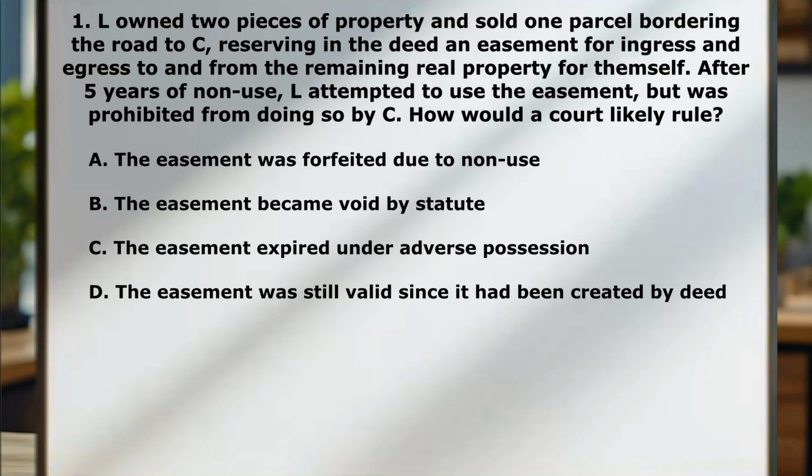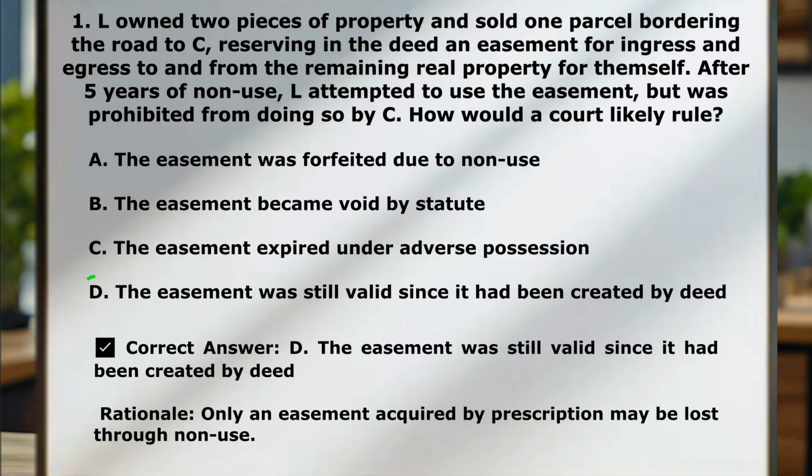A, the easement was forfeited due to non-use. B, the easement became void by statute. C, the easement expired under adverse possession. D, the easement was still valid since it had been created by deed. Correct answer here is D. The easement is valid since it had been created by a deed. Only an easement acquired by prescription may be lost through non-use.